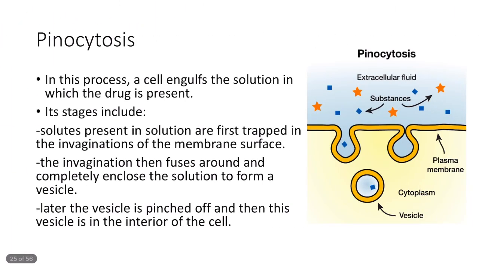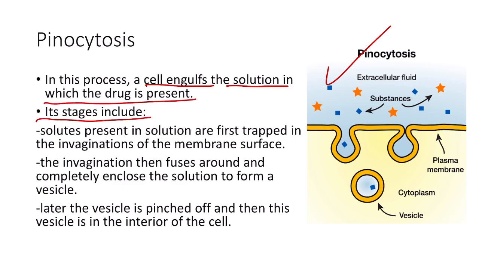First is pinocytosis. As you can see here, this is a pictorial representation of pinocytosis. In this process, the cell engulfs the solution in which the drug is present. Its stages are as follows. First, the solute present in the solution is trapped in invaginations of the plasma membrane surface.